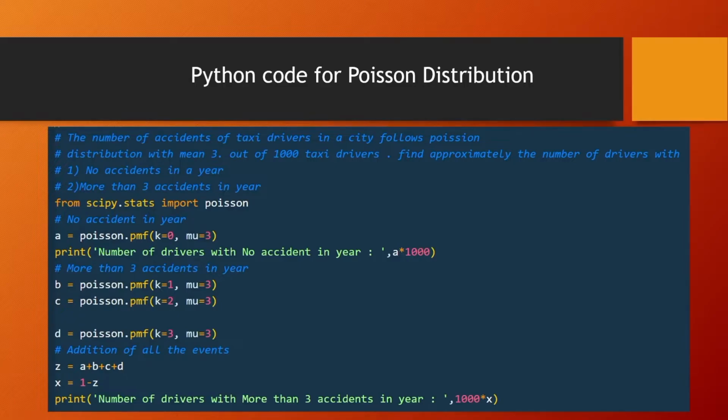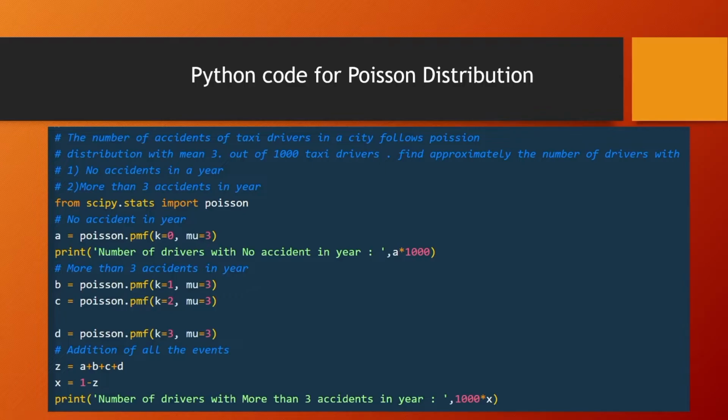And in the other case, more than 3 accidents in a year. To find more than 3 accidents in a year, we have to add all the P(0), P(1), P(2), P(3) values, and then subtract that sum from 1. So we can get the more than 3 accidents in a year.